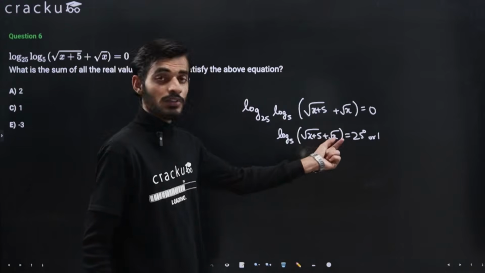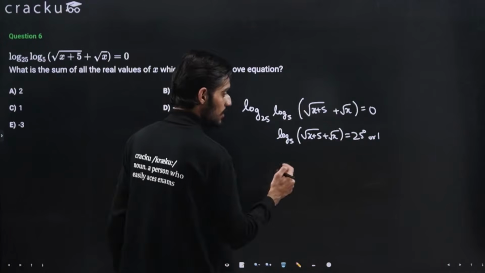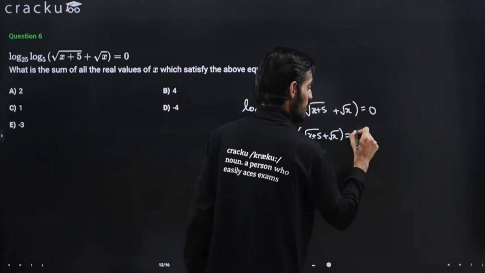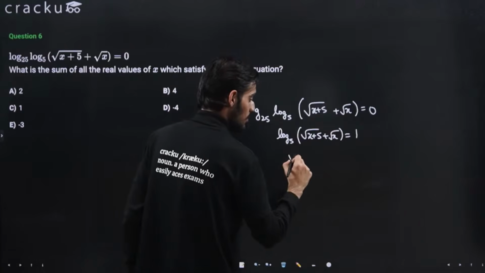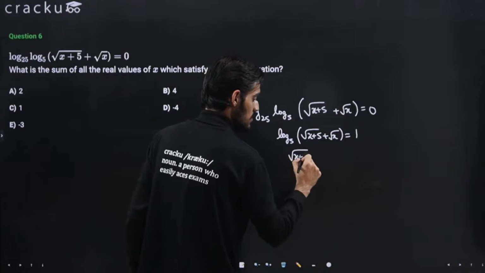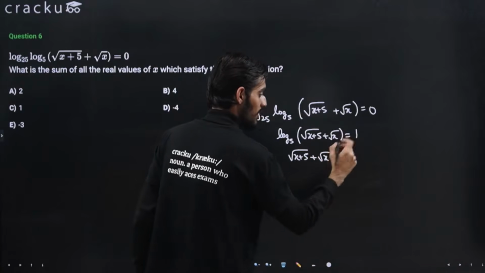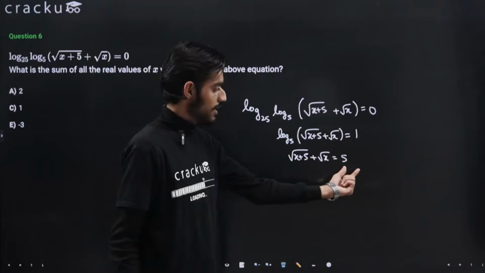Any number raised to power 0 is equal to 1, so I can write it as 1. Now I'll take this also to the right hand side, so this will come out to be 5 raised to power 1, which is 5 only.